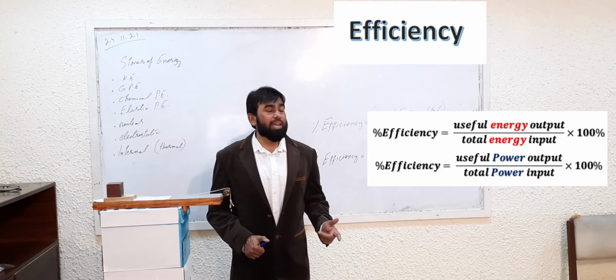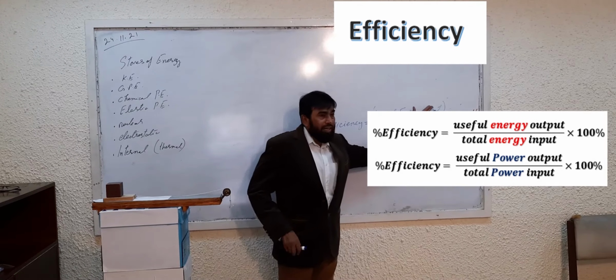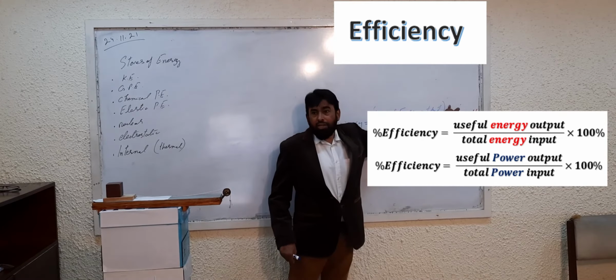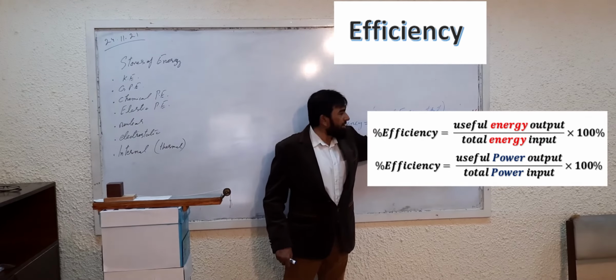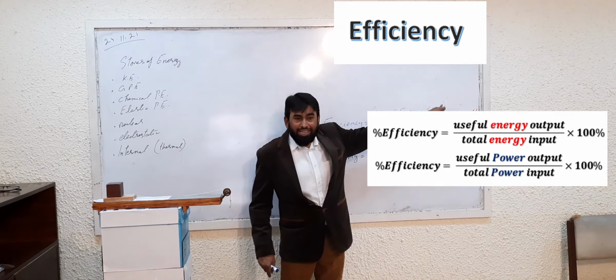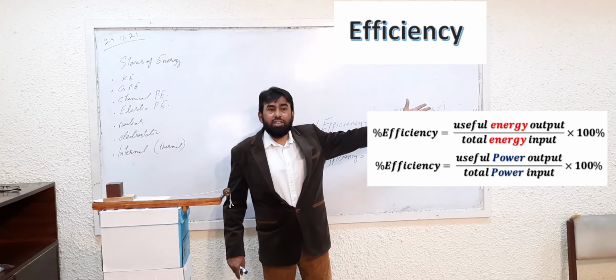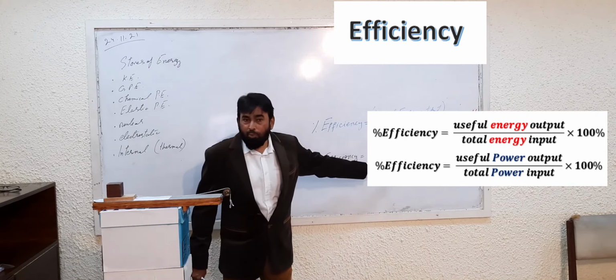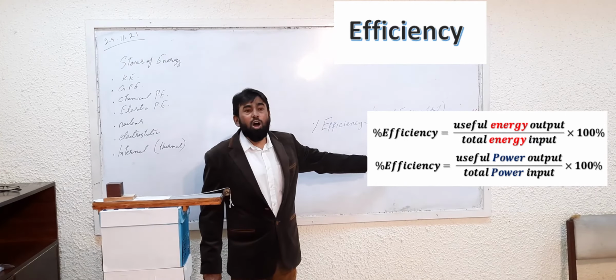Why is it not having any unit? Because if you are using energy, the energy unit joule in the numerator and the energy unit joule in the denominator also, both the units will cancel each other. In the same way, if we are calculating the efficiency in terms of power, the power unit is watt.